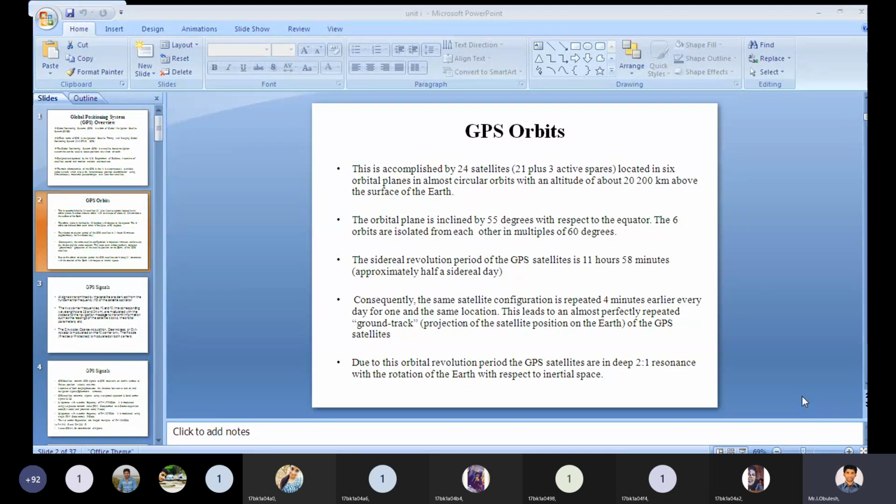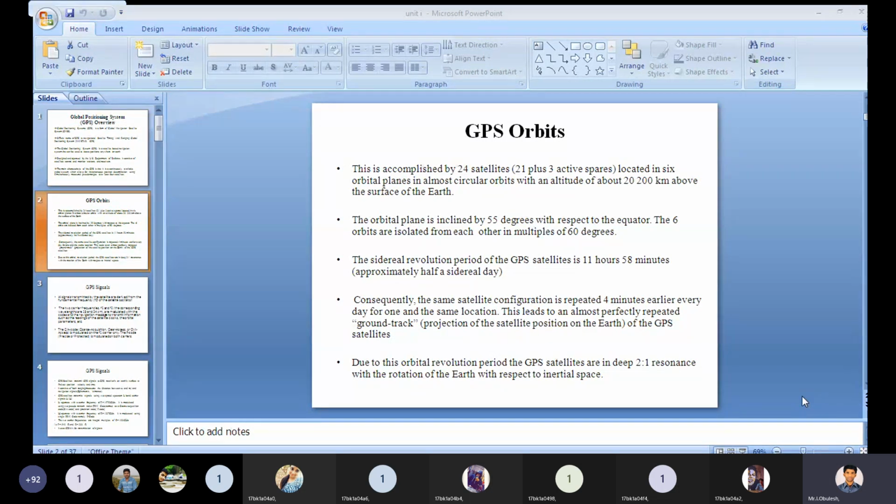This leads to an almost perfectly repeated ground track, which means the projection of the satellite position on the earth, of the GPS satellites.